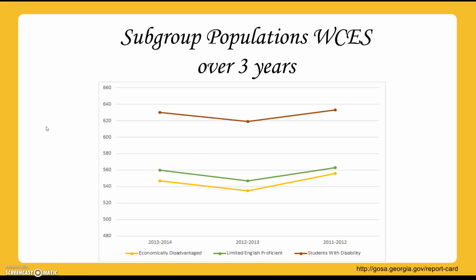Looking at 3 subgroups of populations at Worth County Elementary School, we're going to look at the economically disadvantaged, which I'll document as ED, limited English proficient, which would be our ELL students, and students with disabilities, which we'll indicate with SWD. If you look at this, you can see that over the 3 years, all 3 of these subgroup populations declined from 2011-12 to 2012-13, and then there was an increase for the following year, back to about what it was originally.